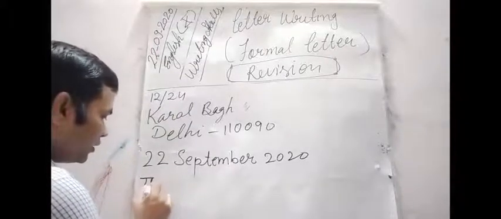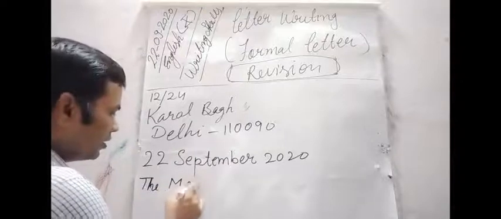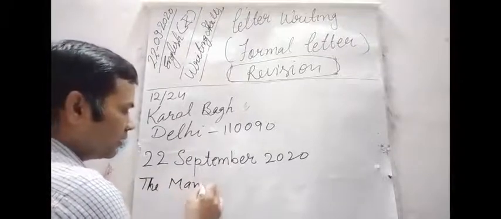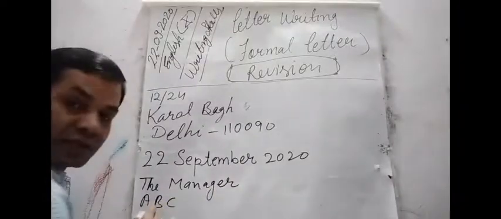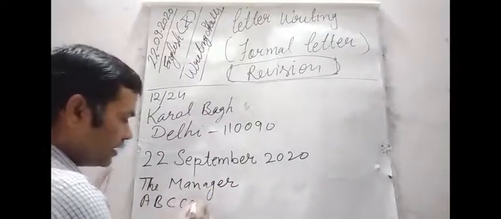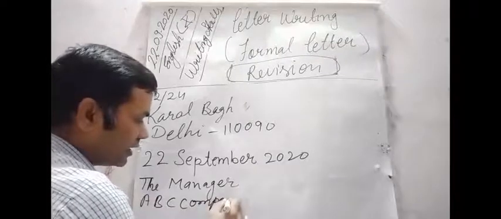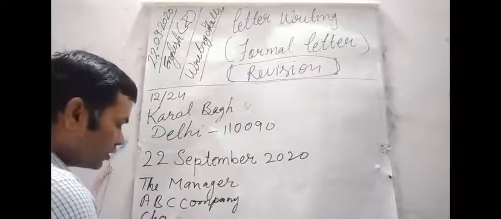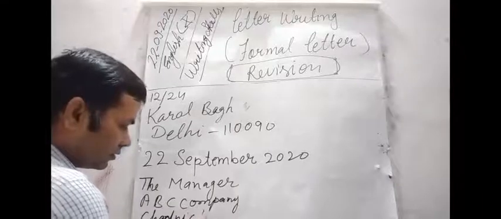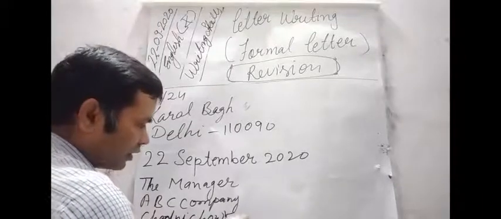After this, leaving a blank line, write the receiver's address: The Manager, ABC Company, Chandni Chowk, New Delhi.